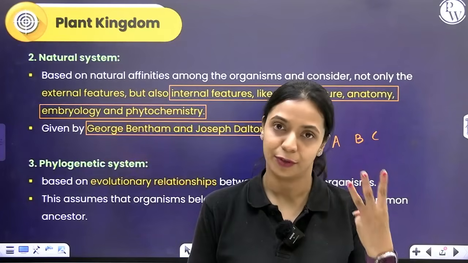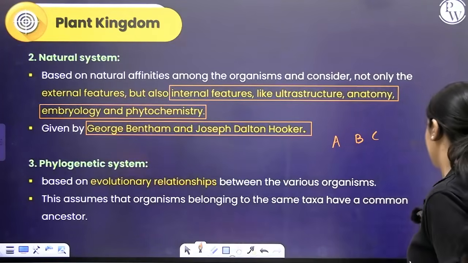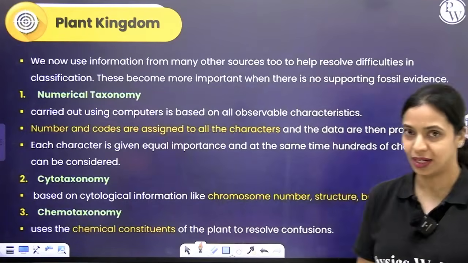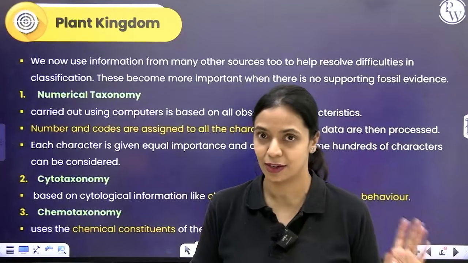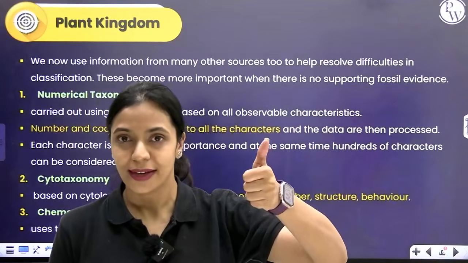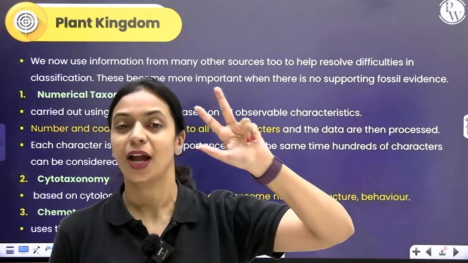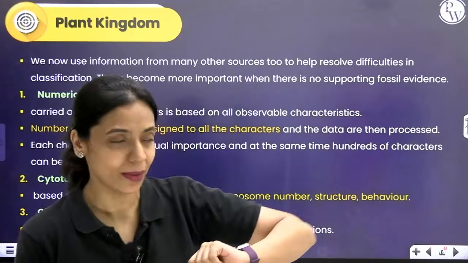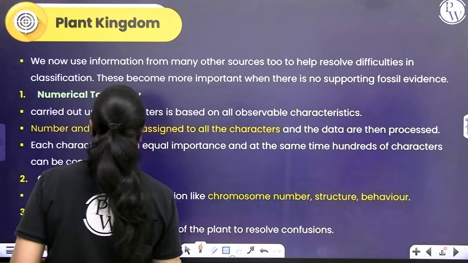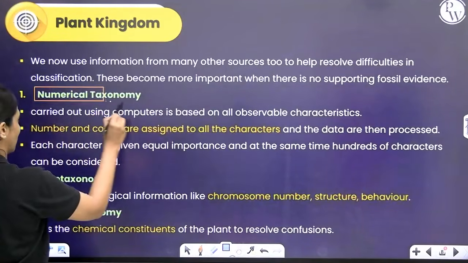Over there, we have to study three different sources from which you can obtain information in case you're not getting any fossil evidence. We have chemotaxonomy, we have cytotaxonomy, and we have numerical taxonomy. Okay, we'll learn about it one by one, starting with numerical taxonomy.